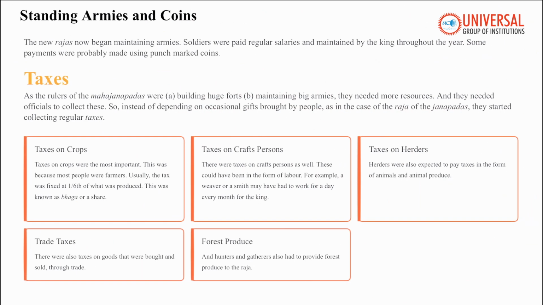So the Mahajanpadas also began maintaining permanent armies as well. Soldiers were paid salaries, often with punch mark coins. So the punch mark coins we can see are the earliest example of coins in ancient India. So this marked the beginning of a more professional, centralized system of governance.